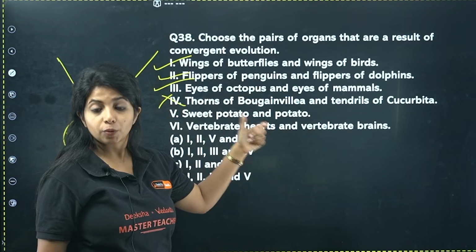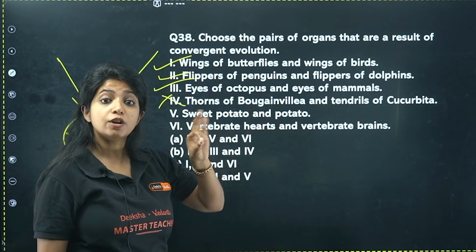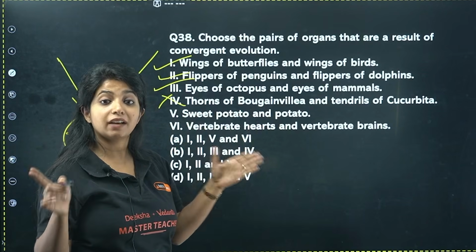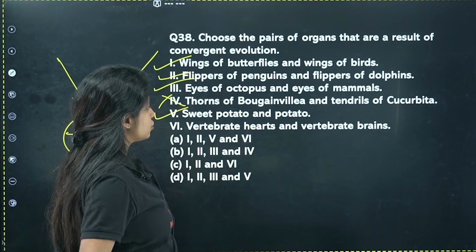Sweet potato and potato. Both of them have the same function of doing what? Storage. They have evolved separately, but they have the same function of storage, which is why again convergent evolution.